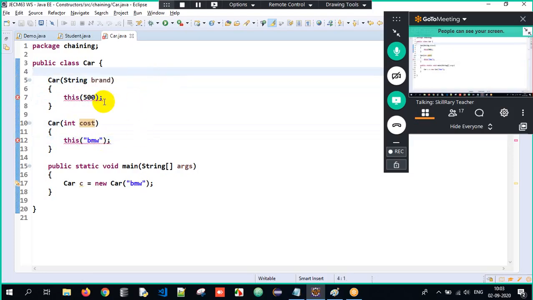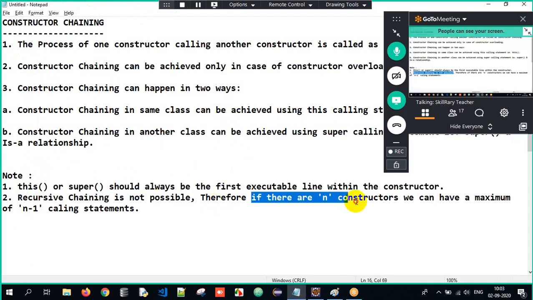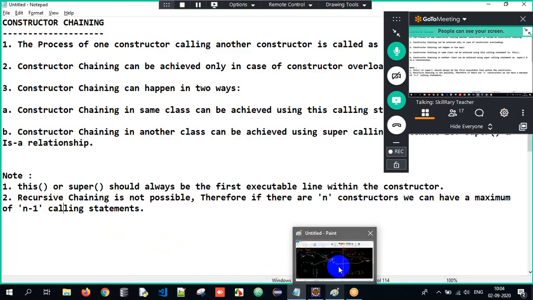So this is called recursive chaining. If I just hover on it, can you see? Recursive constructor invocation Car, meaning recursively one constructor is calling another constructor. They are calling each other all the time. Therefore, if there are n constructors, we can have a maximum of n minus 1 calling statements. Meaning, if there are 10 constructors, we can have only 10 minus 1, that is 9 calling statements. We cannot have more. Got the clarity here? So this is called recursive chaining.